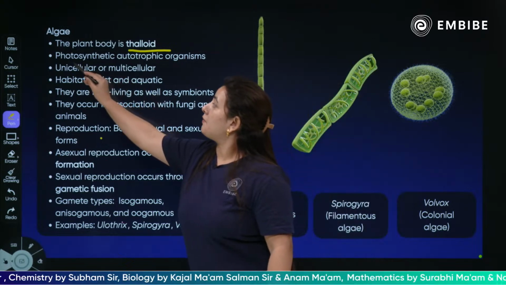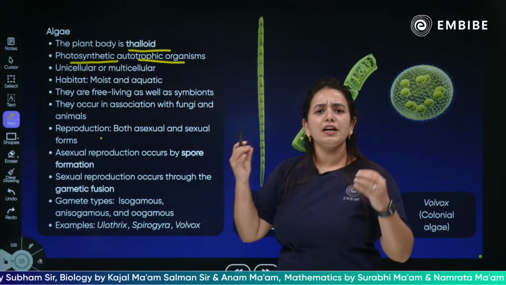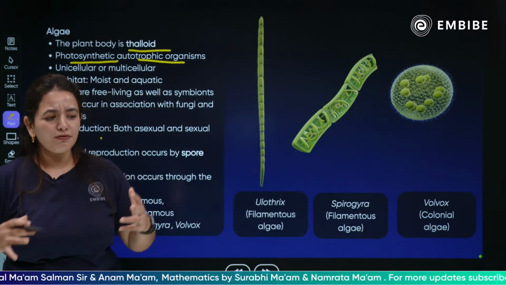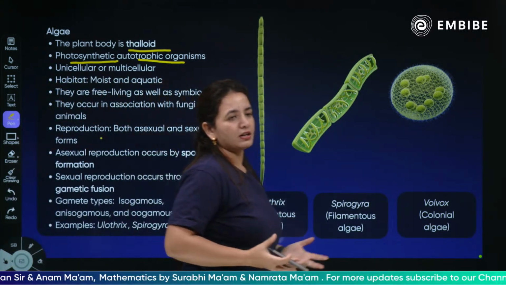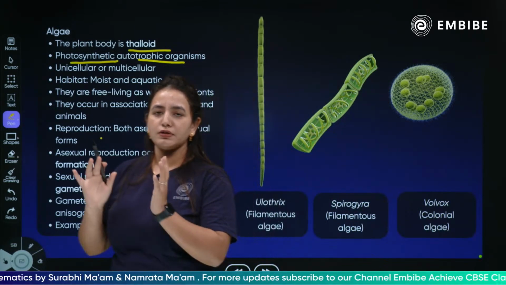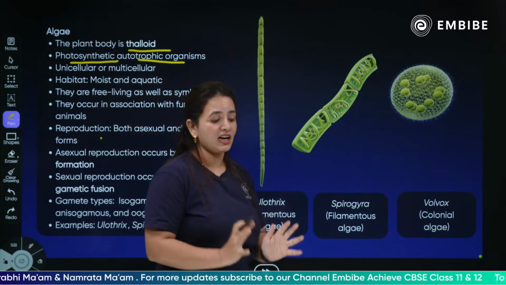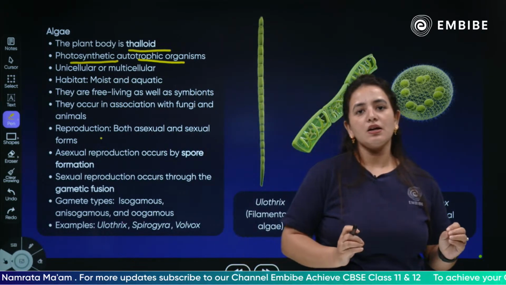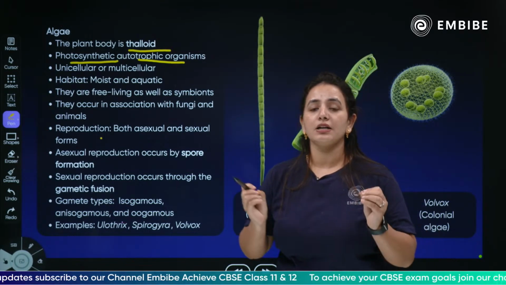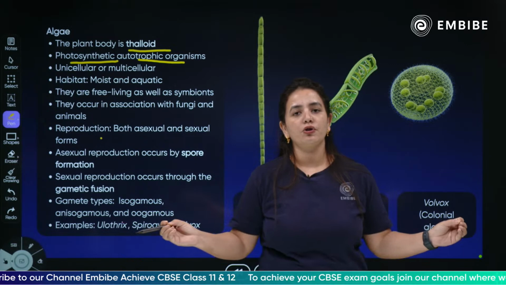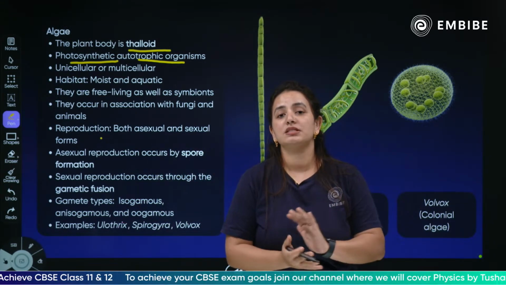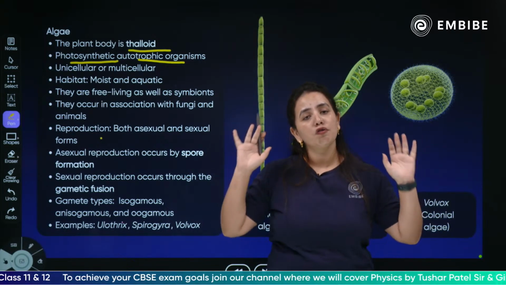They are completely photosynthetic and autotrophic. Yes, they do have pigments in them. Of course, when Whittaker classified the five kingdoms, the organisms that are part of the plant kingdom are primarily photosynthetic organisms. They have pigments and they show autotrophic nutrition. And how do they show autotrophic nutrition? Because they have certain pigments which can easily trap sunlight, and they can prepare their own food.